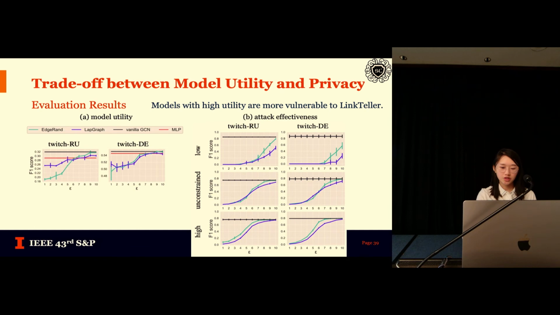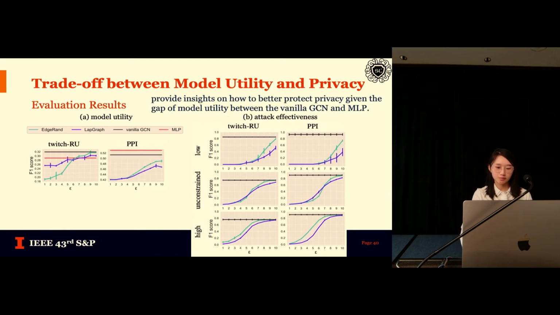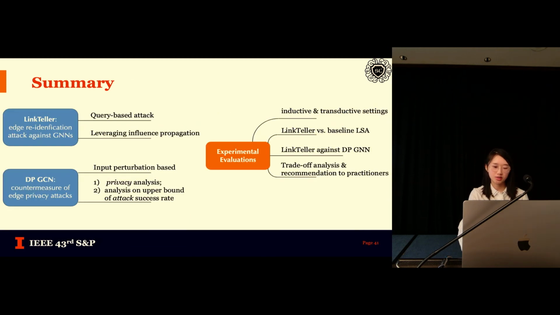The left figure shows the model utility, where higher value means higher utility. The right one shows the privacy, where lower value means better privacy. We see that models with higher utility are more vulnerable to our LinkTeller attack. Furthermore, we note that the comparison can offer some insights on how we can find the sweet spot.